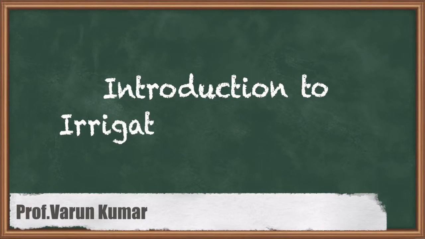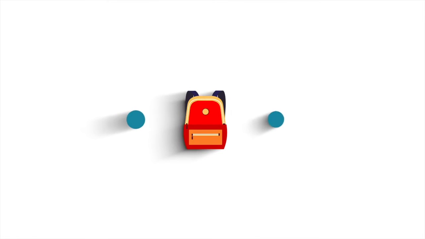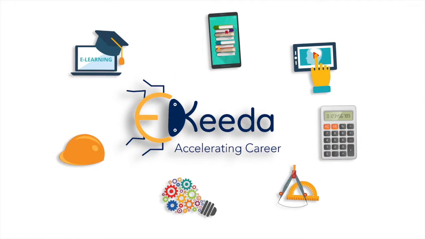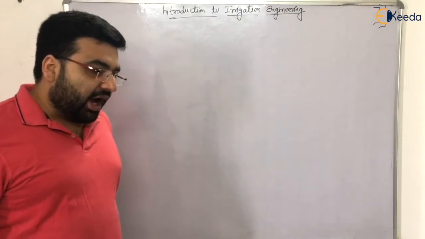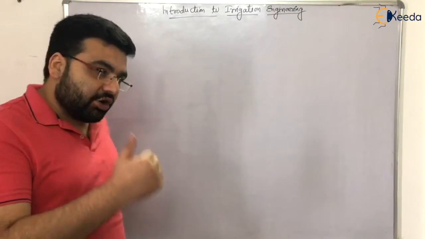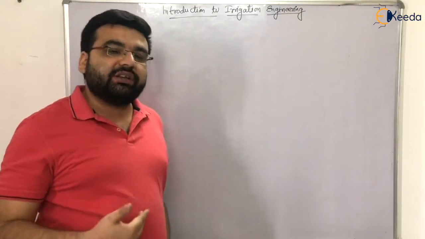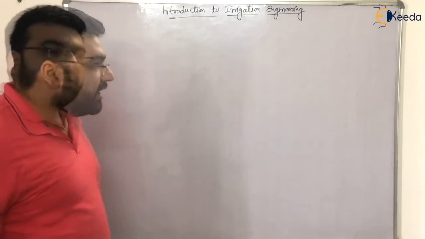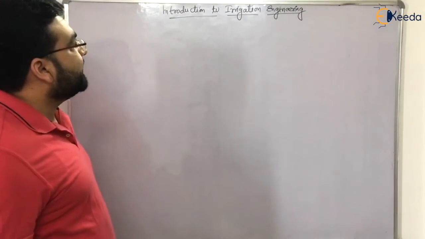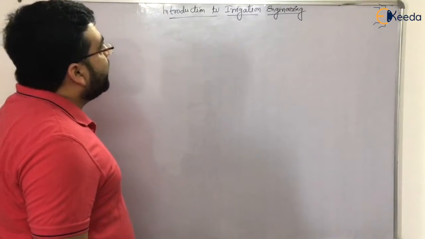So now students, let us start a new subject, that is irrigation engineering, right? I hope that you have clear concepts of hydrology. If hydrology concepts are not clear, because after hydrology only we are starting with irrigation engineering, right? Only after hydrology we come to the next subject, that is irrigation engineering. So in the first topic, the introduction to irrigation engineering.